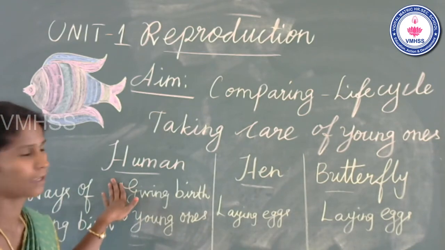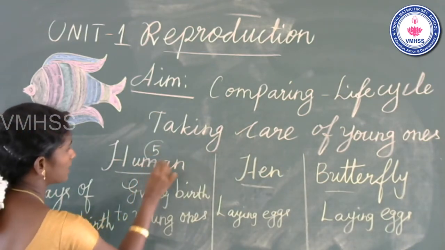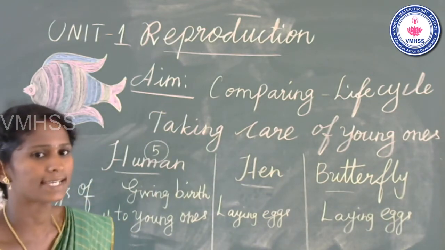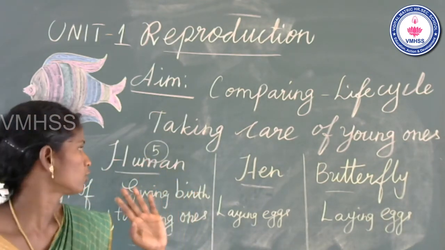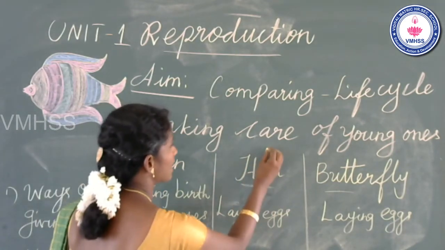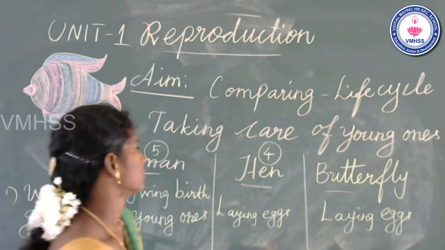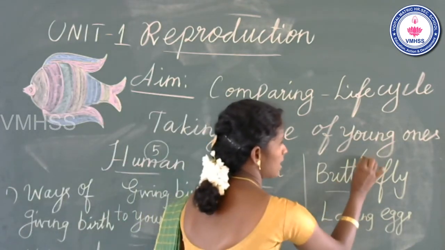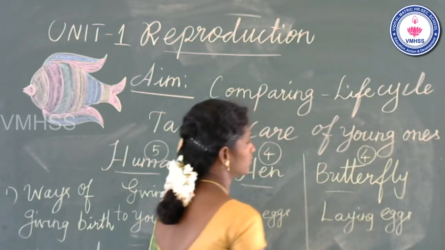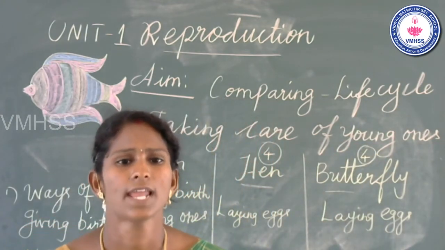Okay. The human life cycle has totally 5 stages. How many stages in the human life cycle? 5 stages. How many stages in the hen life cycle? Yes, there are 4 stages in the hen life cycle. How many stages in the butterfly life cycle? There are also 4 stages in the butterfly life cycle.